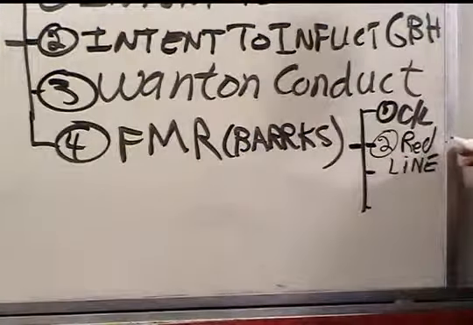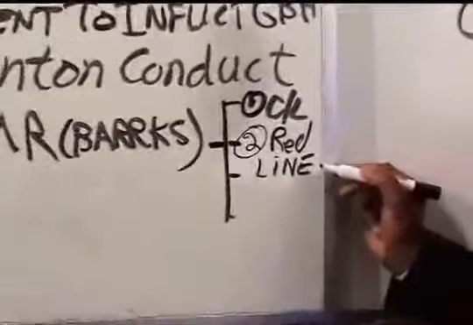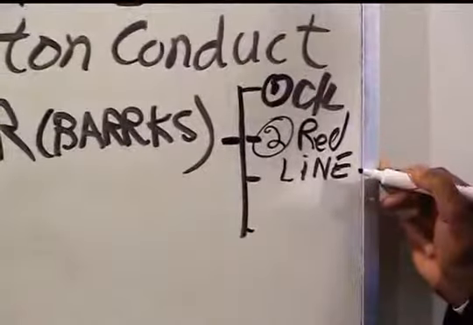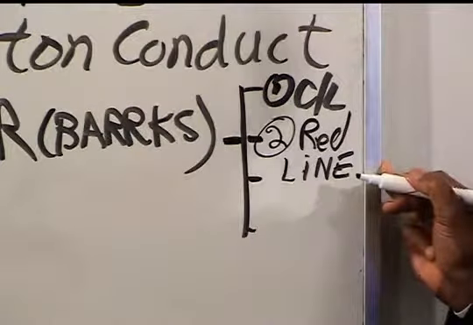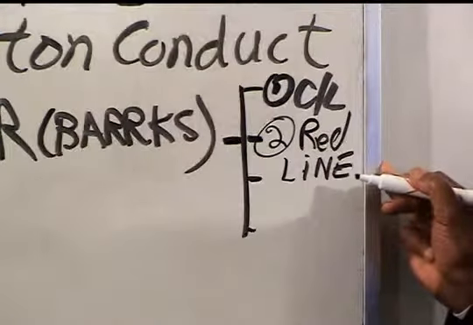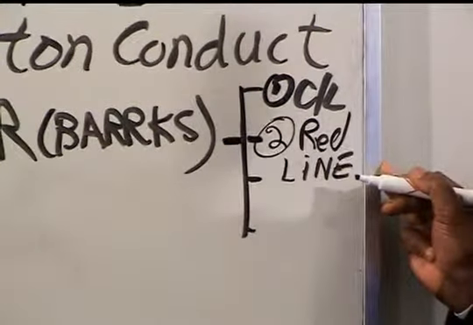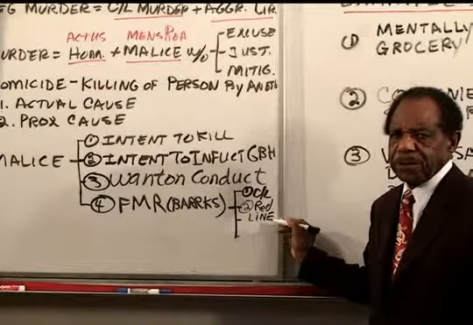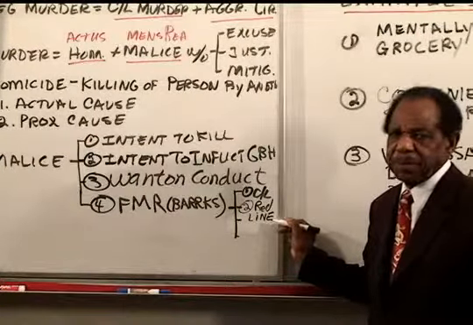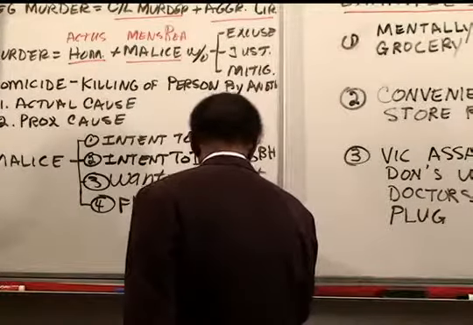This is a little hard to read, so I'll repeat it several times when I talk about it. The red line view comes from a case called Red Line versus the Commonwealth of Pennsylvania. In the red line view, it's just like the common law felony murder rule, except it does not apply if one of the co-felons was killed by justifiable homicide. So if the police, for example, killed one of the co-felons by justifiable homicide, you would not apply the felony murder rule.